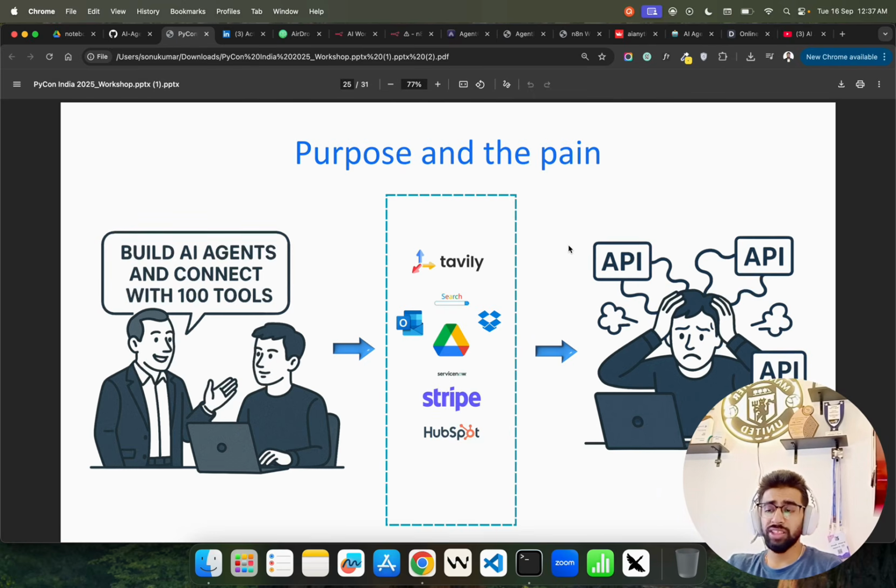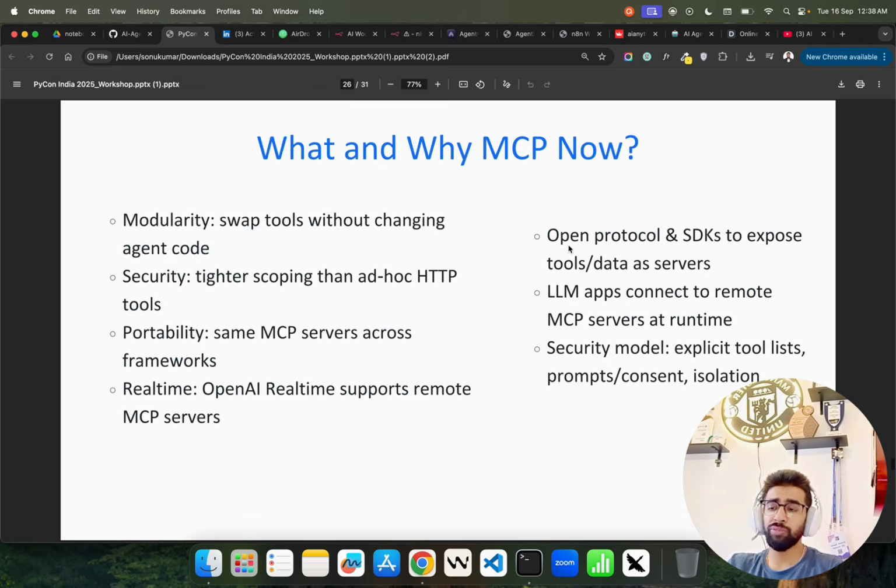That's what MCP does. By the way, I have a very detailed video. Have a look at MCP. You can see what and why. It's an open protocol based on JSON-RPC 2.0. If you know gRPC by Google, it's based on that principle. LLM apps connect to remote MCP servers at runtime. MCP had security issues, but now it's better. It runs at runtime, so there's no need to do anything before runtime.